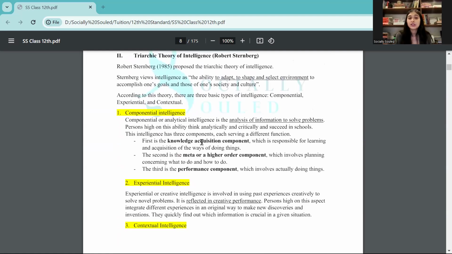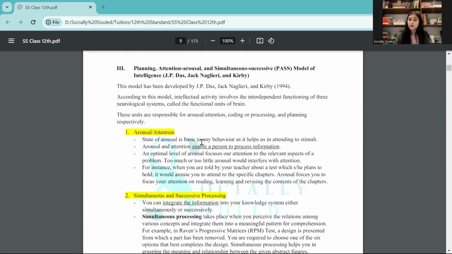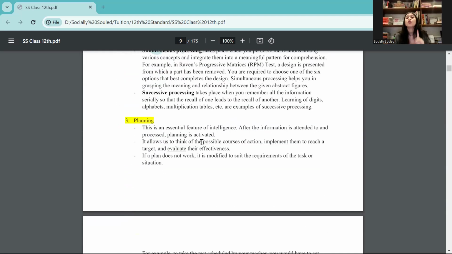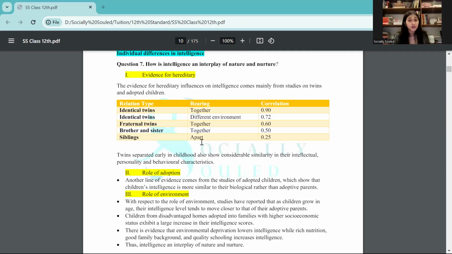Then we also have the triarchic theory of intelligence by Robert Sternberg. Here again, there are 3 types. This is one of the very, very famous theories of intelligence, and this is also very common. Even in your bachelor's, even in your master's, you will have questions specific to this. Then we have the PASS model. Here again, you need to know who are the psychologists who proposed it, which are the subtypes, and what is the Cognitive Assessment System, the CAS.